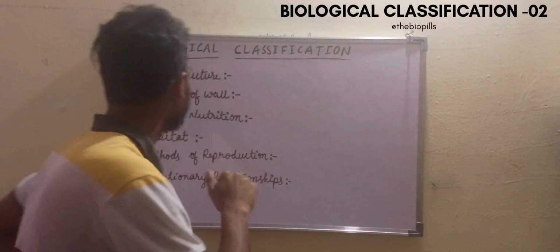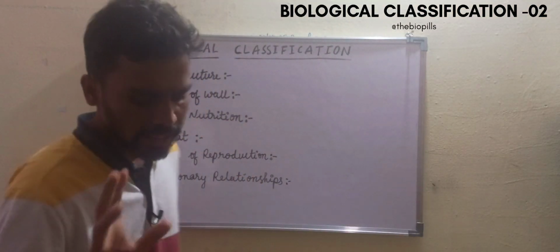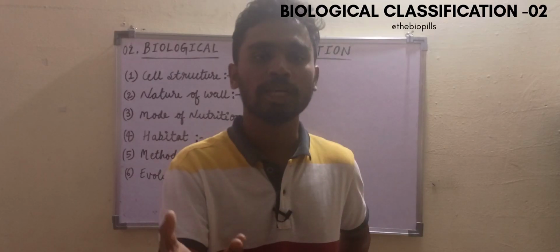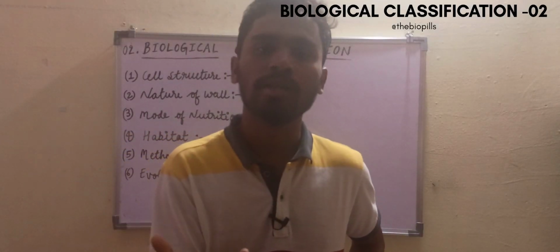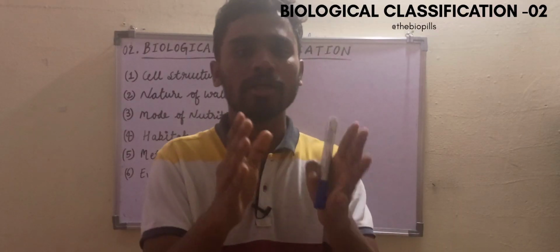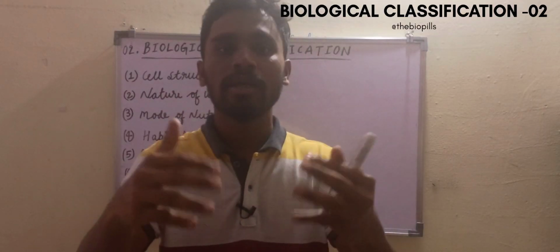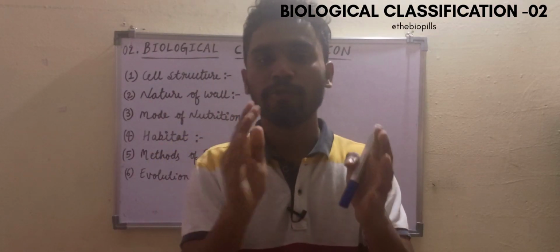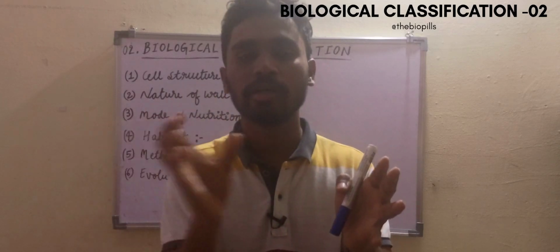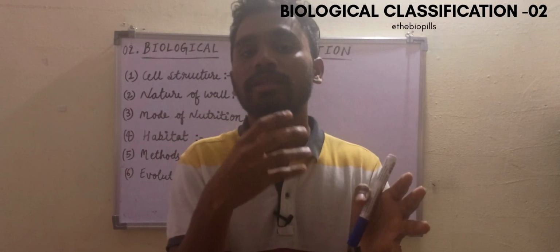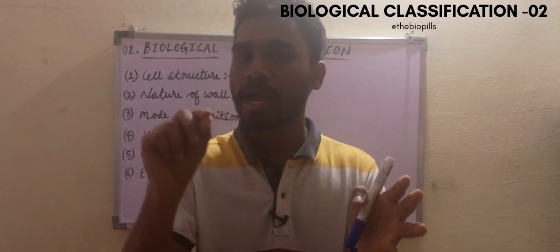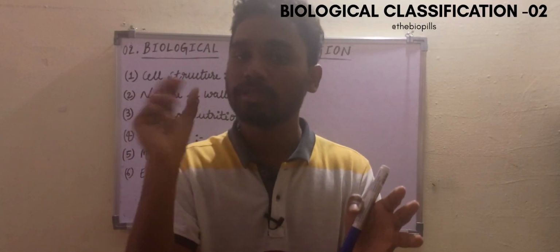And the next one is nature of wall. Here nature of wall means cell wall, not the Great Wall of China. So nature of the cell wall means, first, we can see whether they have a cell wall or not. We already saw that animal cells lack a cell wall, and plant cells have a cell wall.